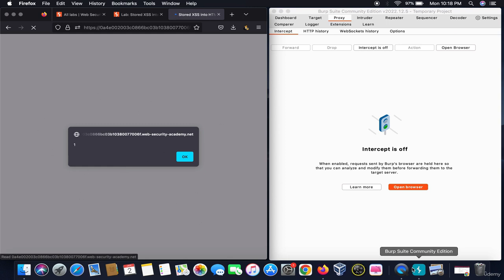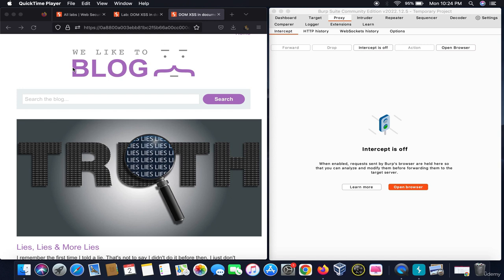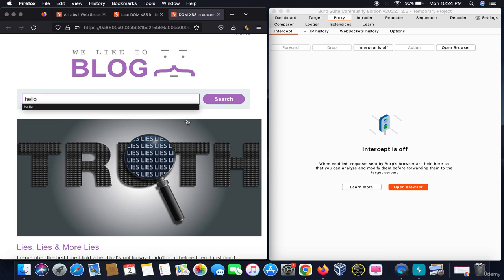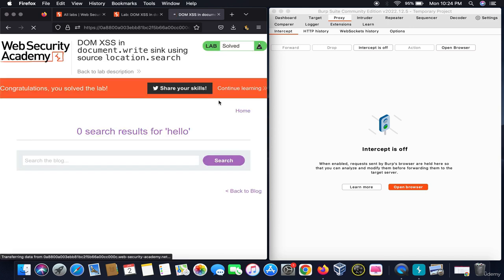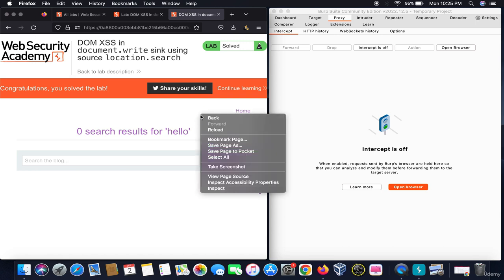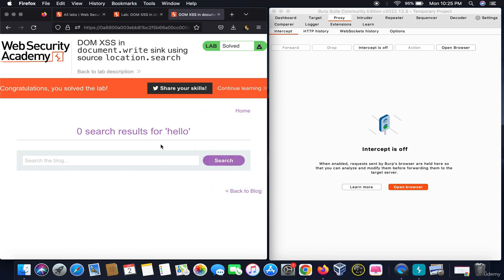In this illustration, we will hunt for XSS. So we see a dialog box, we will enter hello here and click on search. On giving a search, it doesn't give me an XSS. This says solved, as I have already solved this lab. It says hello, so our hello is reflecting.